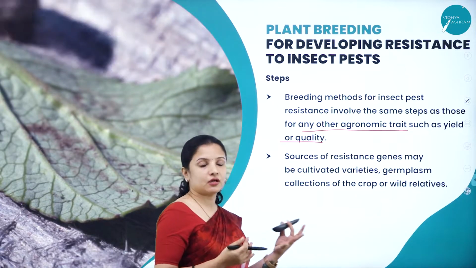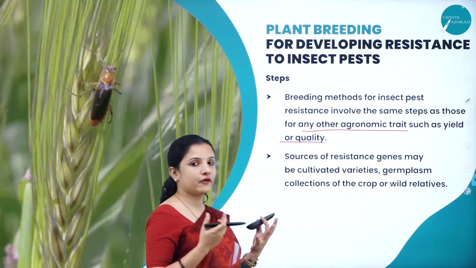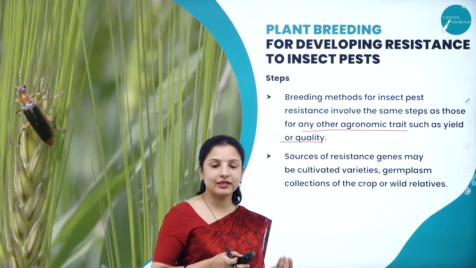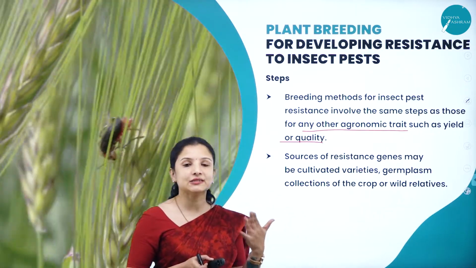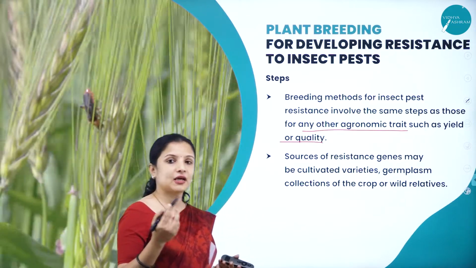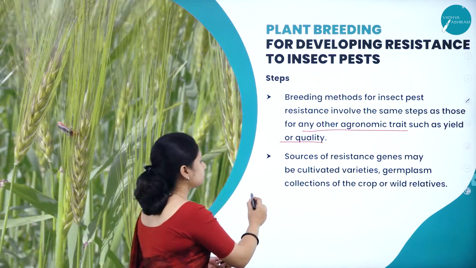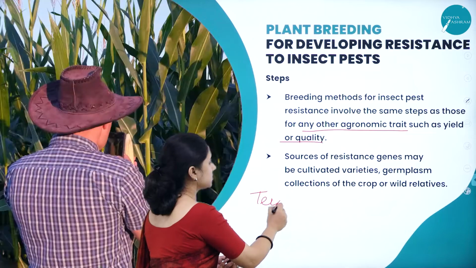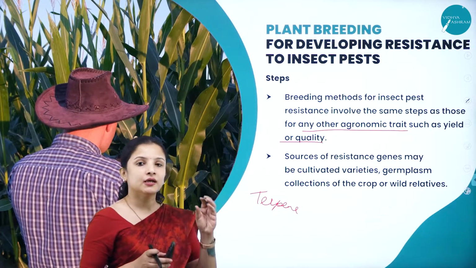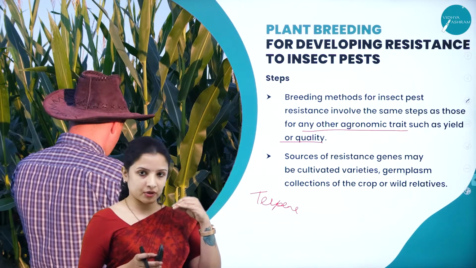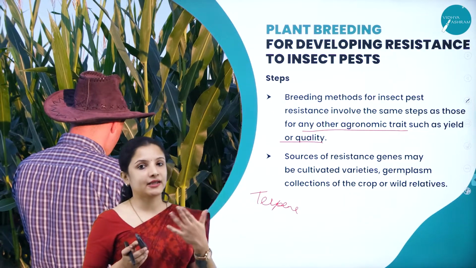So here gene technologies can also be followed, wherein they isolate a particular gene. Say for example, here we need to produce an insect resistant crop. Say one particular crop is producing a lot of terpenes. This terpene compound protects the plants against insects.